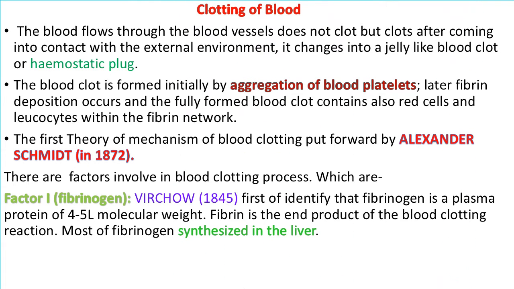The first theory of the mechanism of blood clotting was put forward by Alexander Smith in 1872. There are 13 factors involved in the process of blood clotting. First one is factor 1, fibrinogen. Virchow in 1845 first identified that fibrinogen is a plasma protein of about 4 to 5 lakh molecular weight. Fibrin is the end product of the blood clotting process.